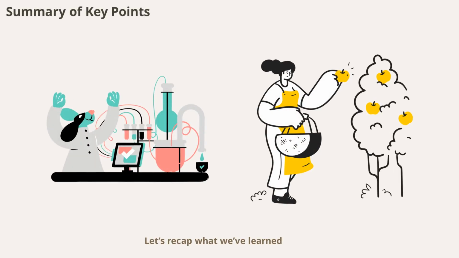Let's recap what we've learned. The kinetic theory of gases explains the behavior of gases using simple assumptions about molecular motion. It connects microscopic properties to macroscopic observations, predicts gas laws, and explains phenomena like diffusion, effusion, and Brownian motion. While it has limitations, its insights are foundational for science and engineering.